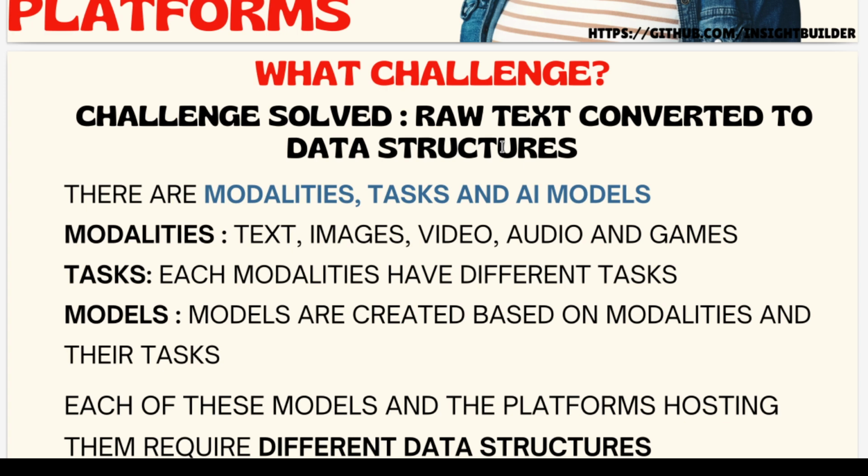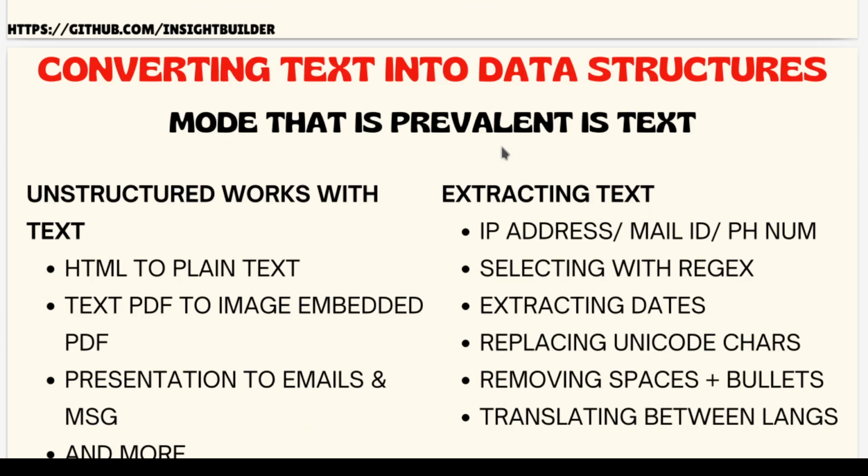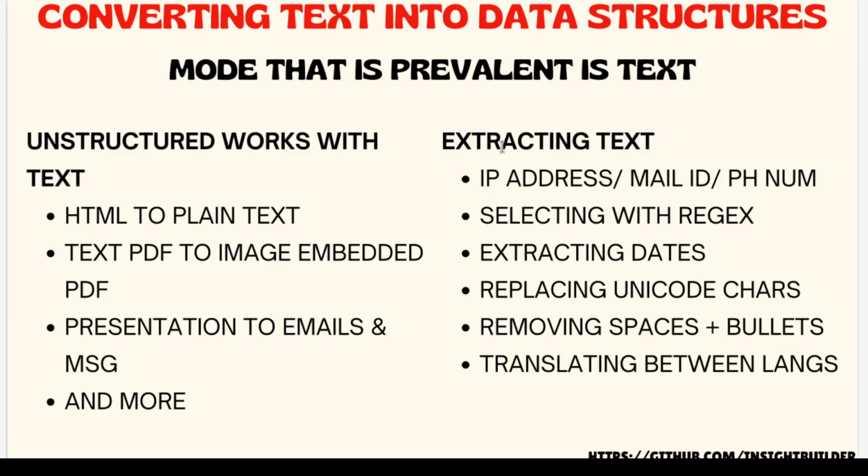You might be wondering, Kamal, why are you talking about data structures? We are just going to ask some questions to this model and it's going to throw us back the answer. So why do you even need to think about data structures? See, the point here is that when you want to send your data into the large language models, they cannot directly connect to the internet. They are just plain functions made of neural networks, and they cannot connect to the internet unless you send the data in a form that they can read. That is where Unstructured comes into the picture.